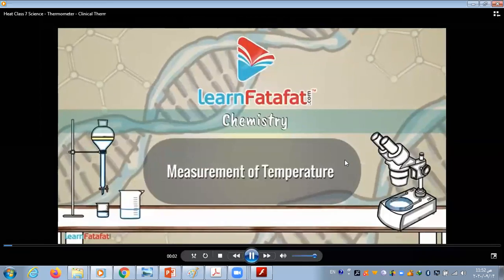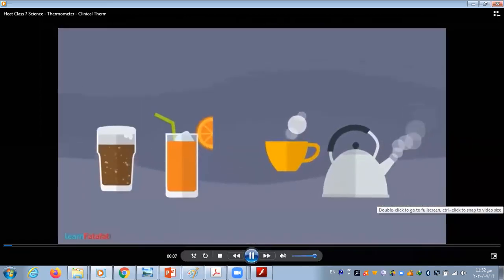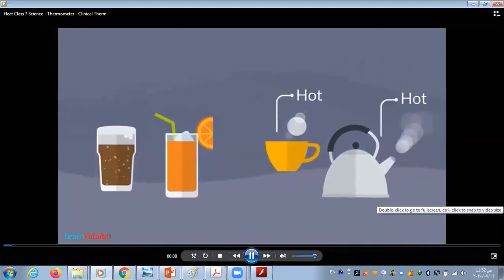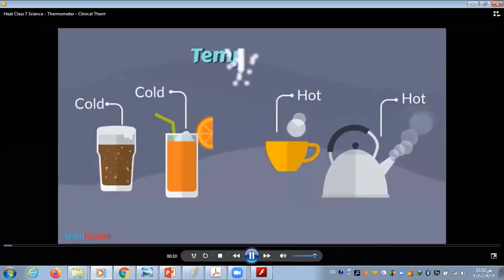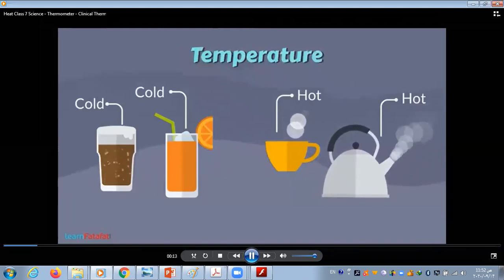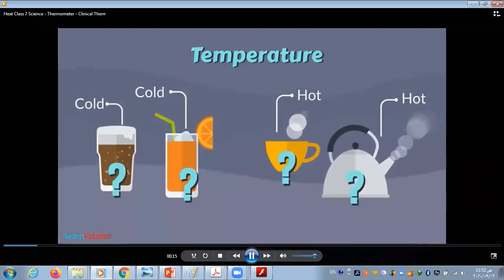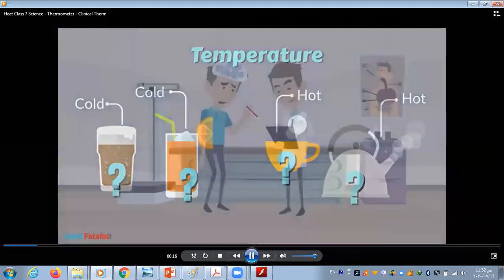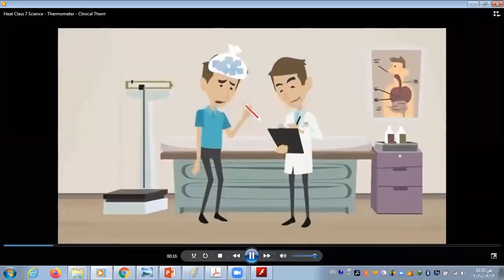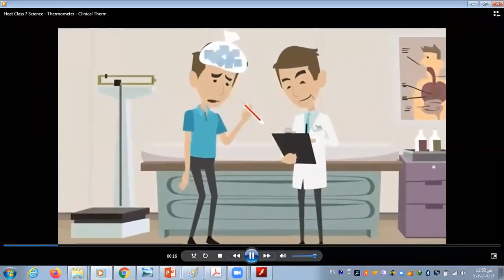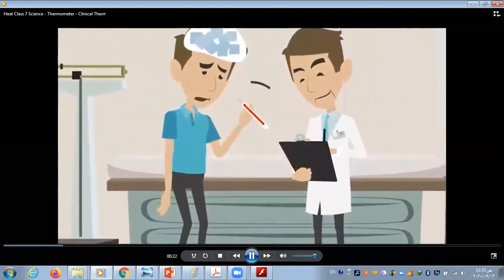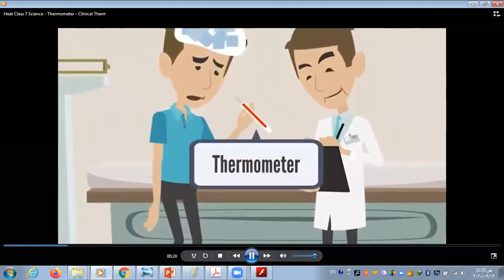Measurement of temperature. It is possible to identify whether the object is hot or cold with the help of temperature. How do we measure temperature? In hospitals, you might have seen doctors using a device for measuring temperature. What is it? It is a thermometer.